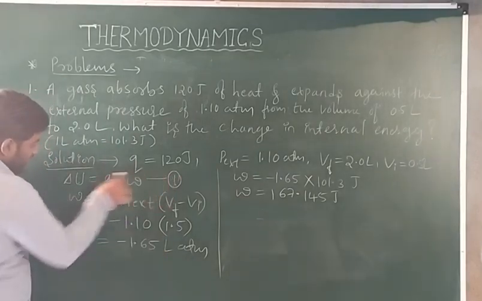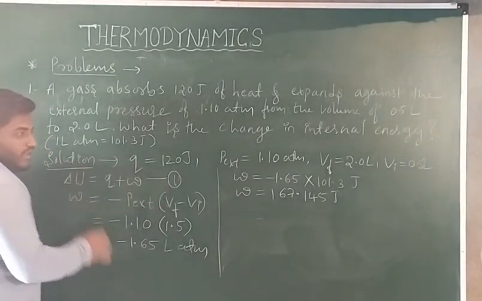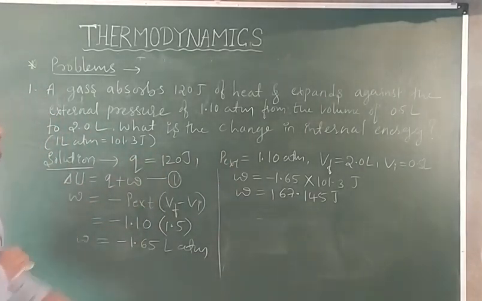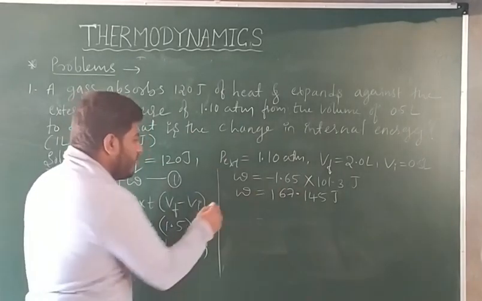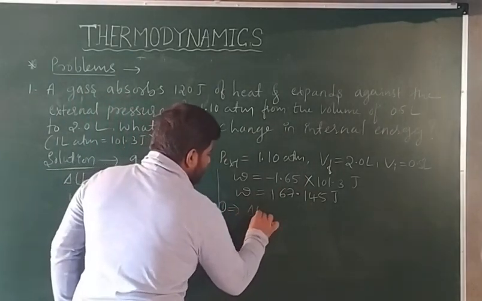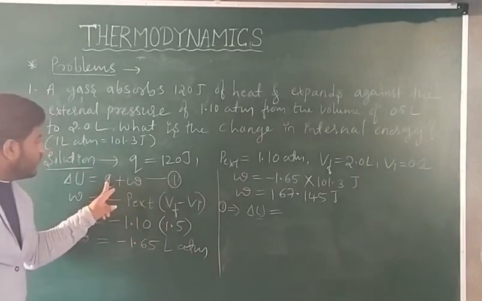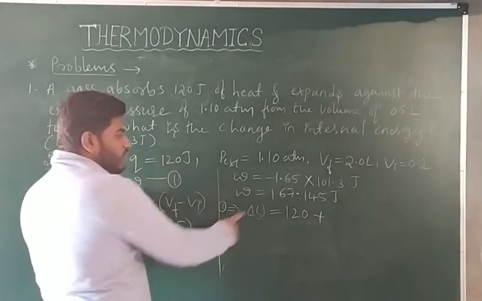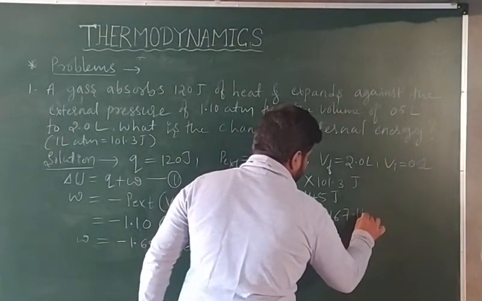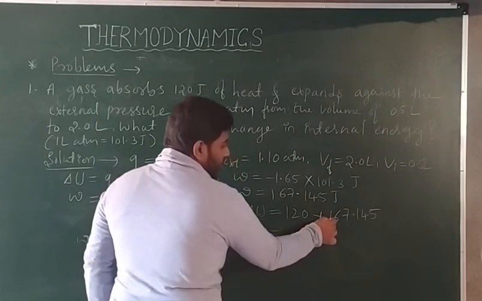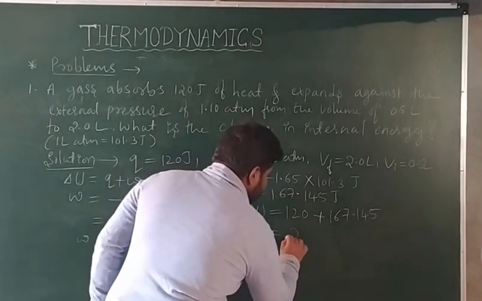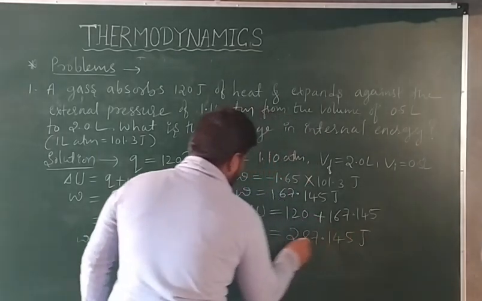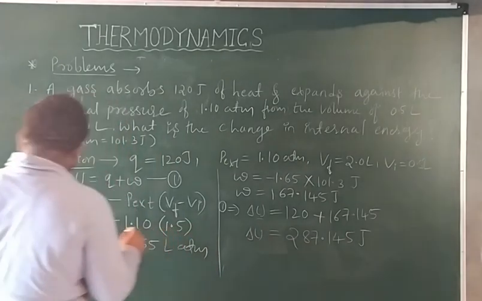Now see here equation number 1. Del U is equal to Q plus W. We got W, we have Q. So substitute here, we get del U, the change in internal energy. From 1, del U is equal to Q, which is 120, plus W, which is 167.145. Then you are getting 287.145 joule. That is del U.